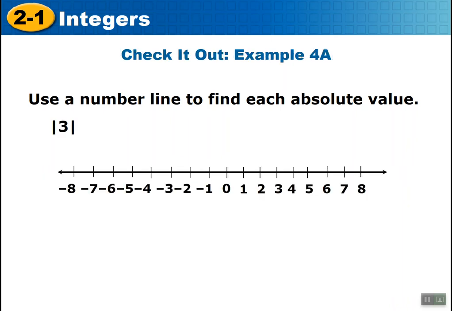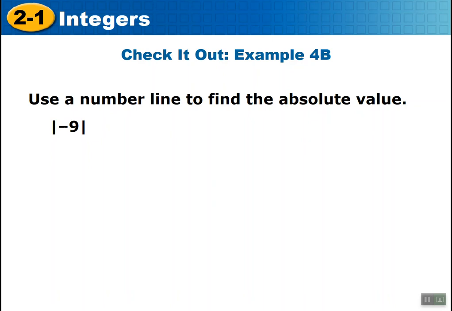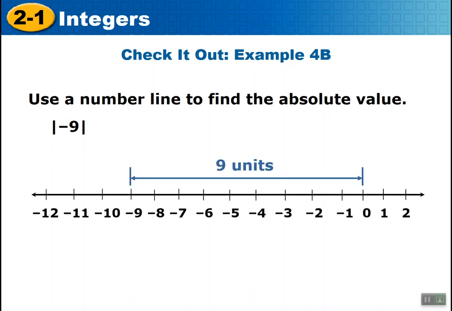What's the absolute value of a positive 3? It's 3 units away from 0. It's 3. What's the absolute value of negative 9? It's 9 units away from 0, to the left. It is 9. Remember, absolute value means the distance from 0 on a number line, and it is never negative. It is always positive.